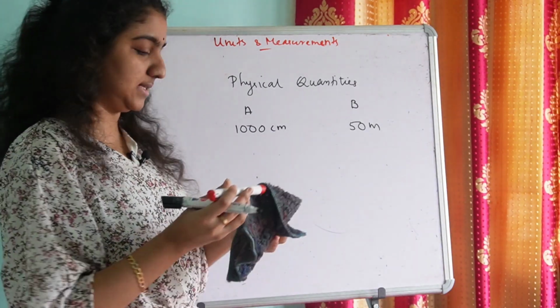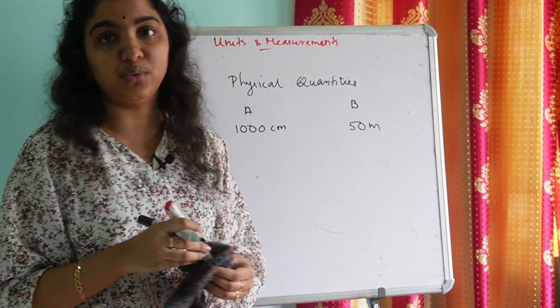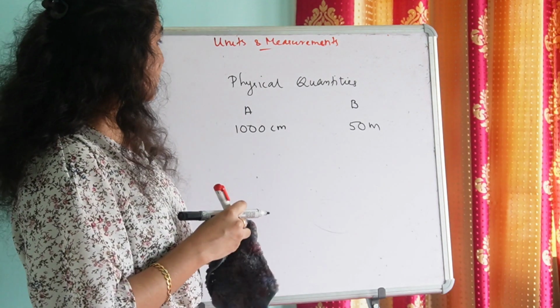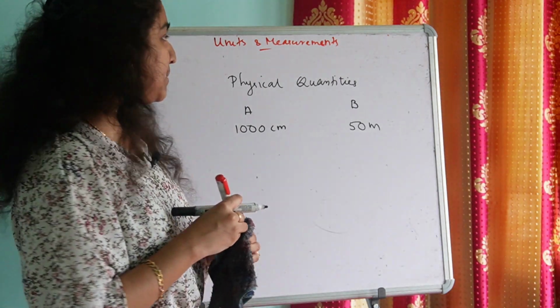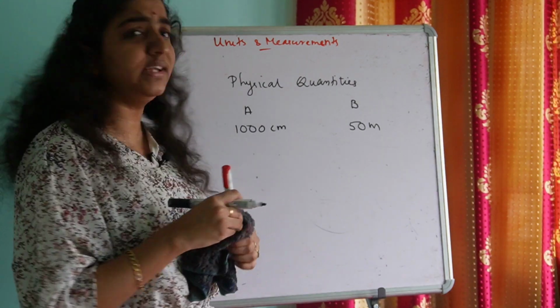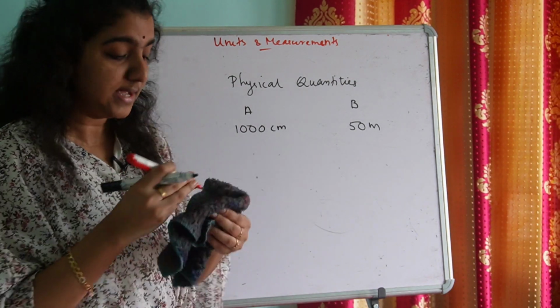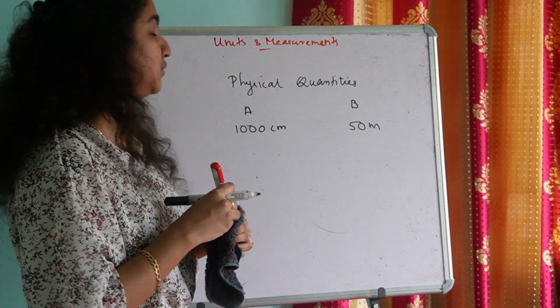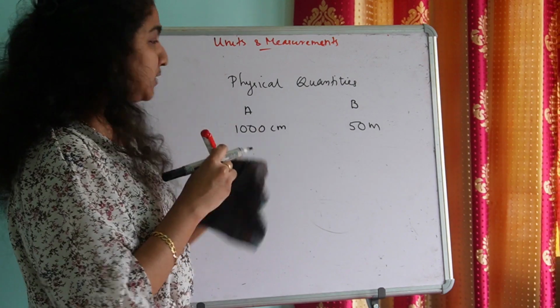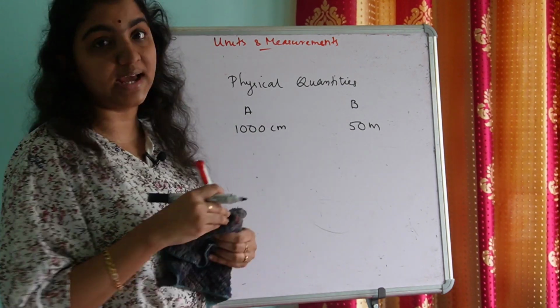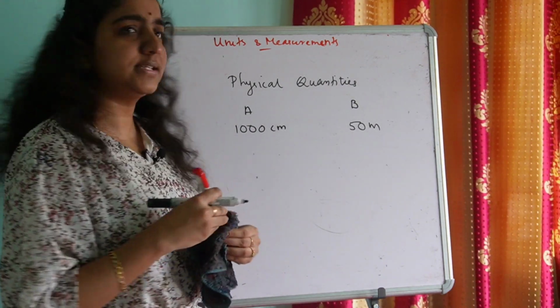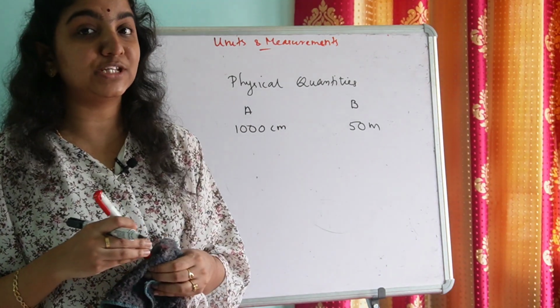You are asked to find the marker having greater length. Which marker has greater length? Is it possible to find? Yes, it is possible to find.